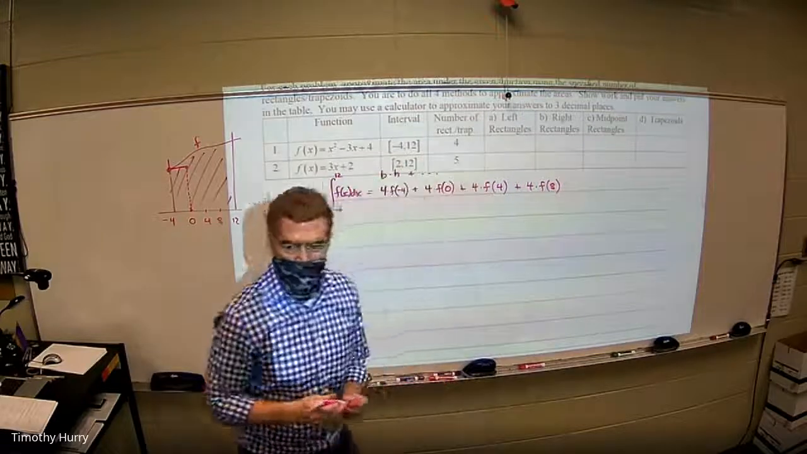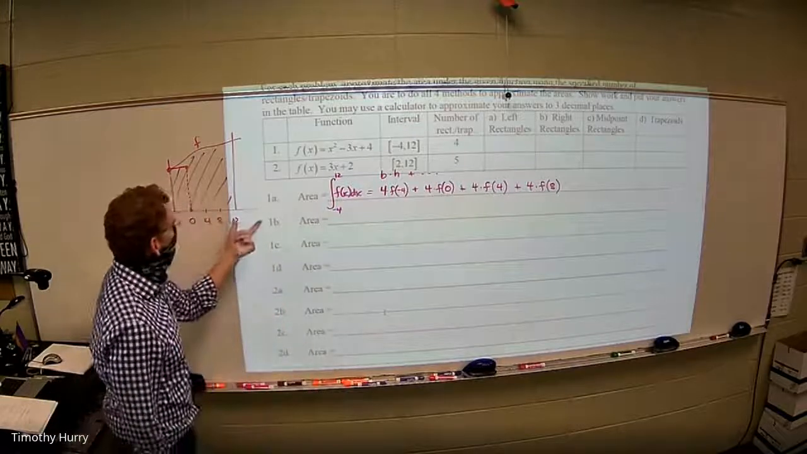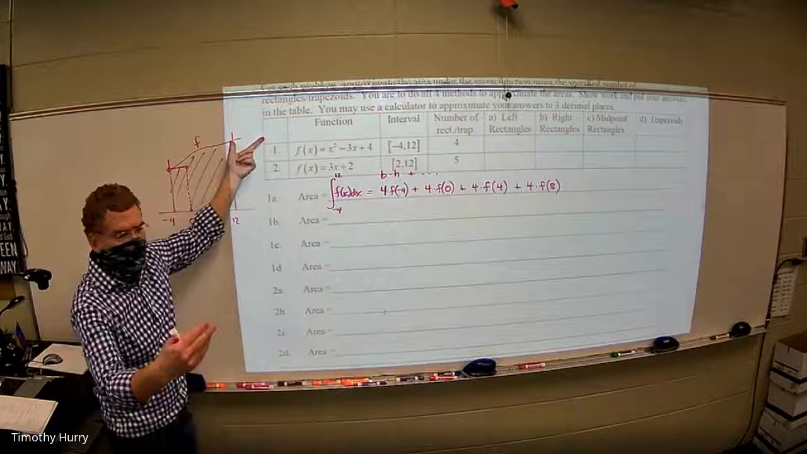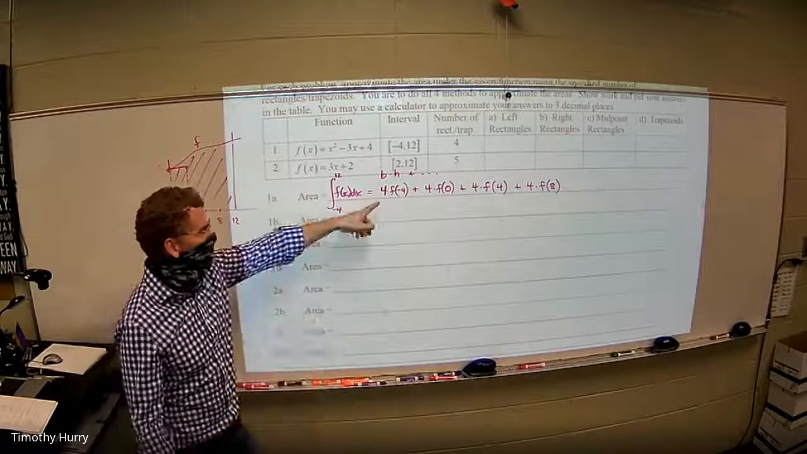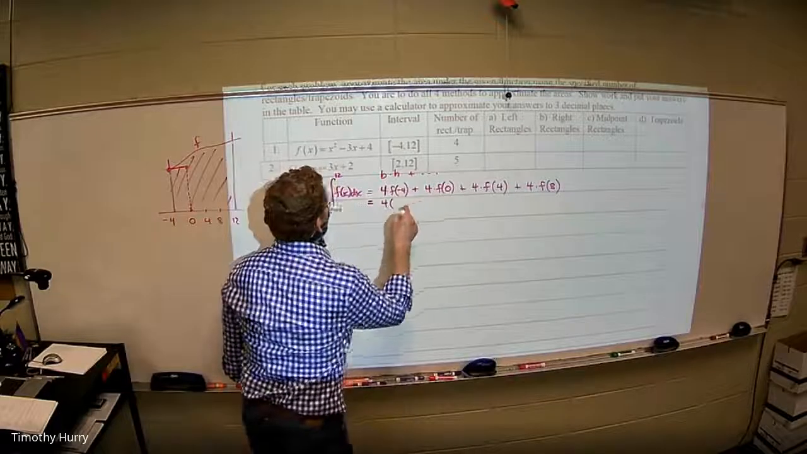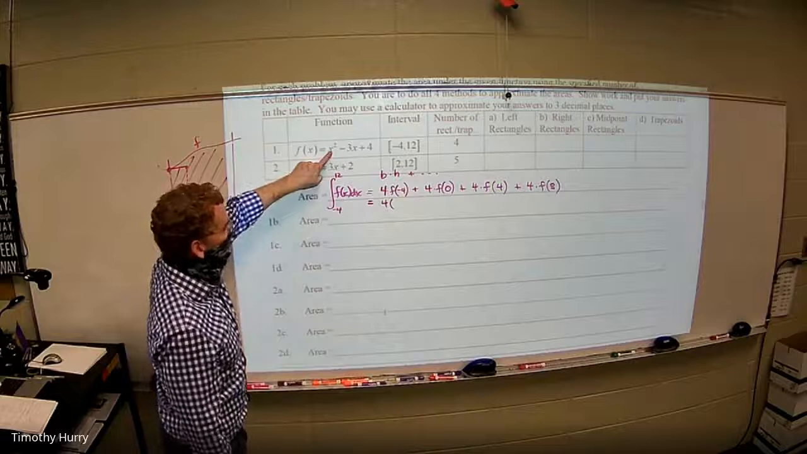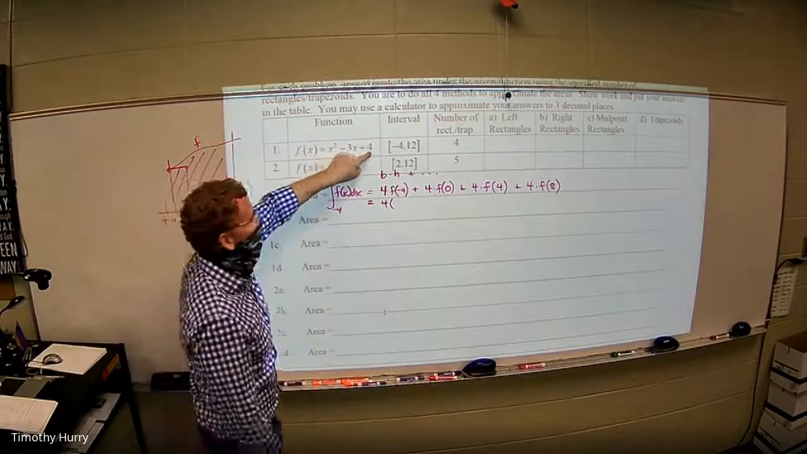Do I do f of 12? No, because f of 12, the left side, would give me a whole other term. And you can already see that I've got all 4 there. So all I've got to do now is find each function. I know I didn't give you much room here. 4 times, what's f of -4? 16 plus 12 is 28, and 4 is 32.